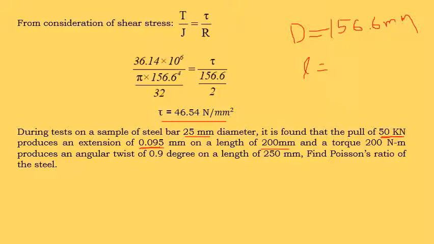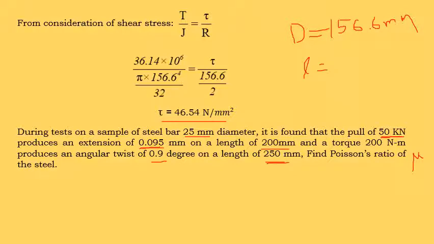Usually gauge length is represented by capital L, and a torque of 200 Newton meter produces an angular twist theta of 0.9 degrees. It is in degrees, to be converted into radian. This is on a length of 250 mm. See, this is the total length of the shaft and this is the gauge length of the shaft, 200. Total length is represented by small l. So find the Poisson's ratio of the steel. So we need to determine Poisson's ratio, which is usually represented by mu.